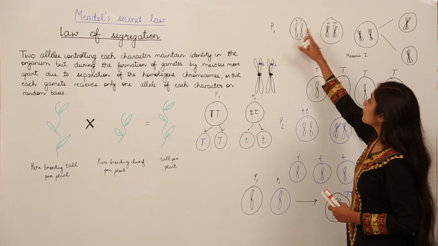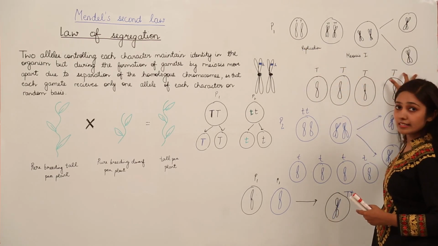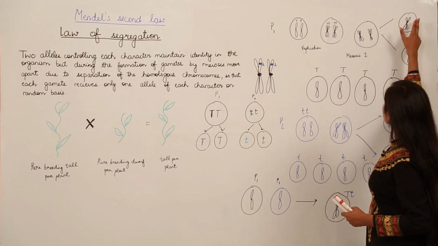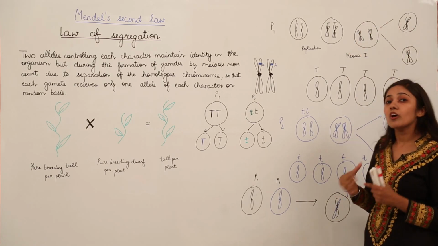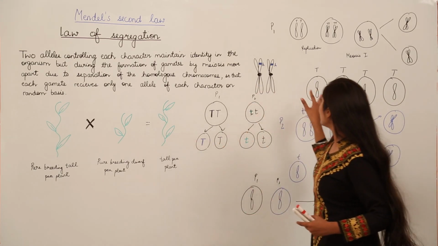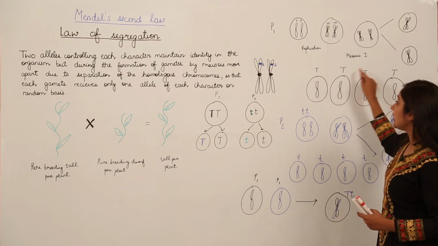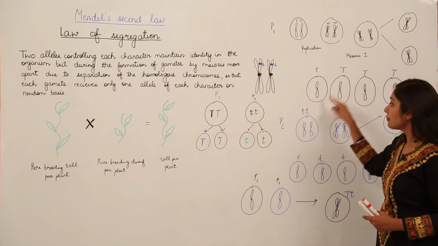So I have explained this on the basis of meiosis also. You know that first of all the chromosomes are replicated and they enter meiosis 1 and we have 2 cells, okay. So these are all capital T, capital T, capital T, capital T. But during meiosis 2, gamete formation is there and we have 4 haploid cells in which you can see the chromosome number is reduced to half and we have only one allele per gamete.